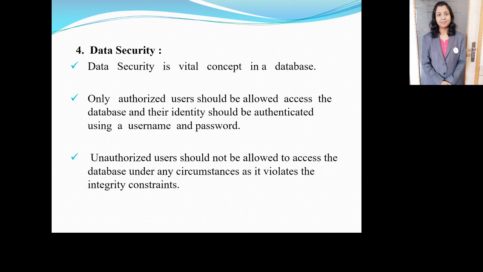Authentication can be the username and the password. With the help of this username and password, the authentication can be done. One who has the authorized, authenticated username and password, if he has signed up with that site, with that social media site or whatever, then only he gets the access. Unauthorized users should not be allowed to access the database. So this is the data security.